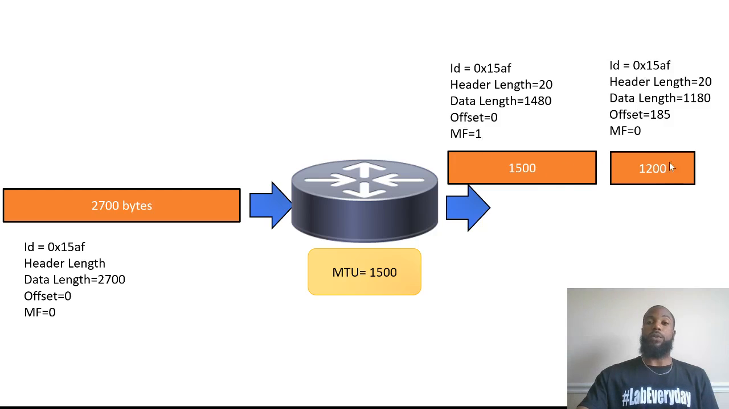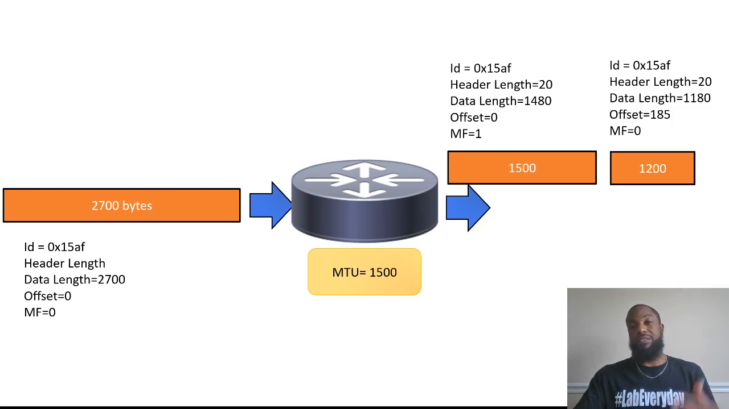Now, the second one, the header length is also 20. The data length is 1180. Why couldn't it just be 1200, right? Because of the header length. Remember, the envelope, it's like 20 bytes for the envelope, kind of, if that makes any sense. And then we've got the data length, which is 1180.